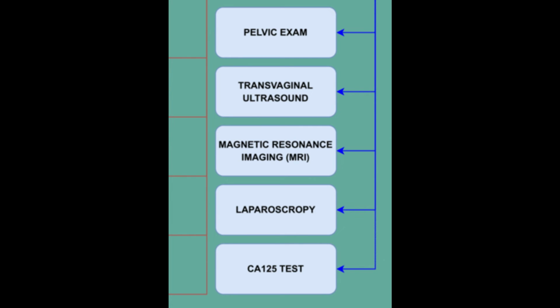Laparoscopy. Under general anesthesia, your surgeon makes a tiny incision near your navel and inserts a slender viewing instrument called a laparoscope. This looks for signs of endometrial tissues outside the uterus. A laparoscopy can provide information about the location, extent, and the size of the endometrial implants. CA125 test. This is a blood test that checks the levels of a blood protein known as CA125, but is also used to detect a specific protein found in the blood of women who have endometriosis.